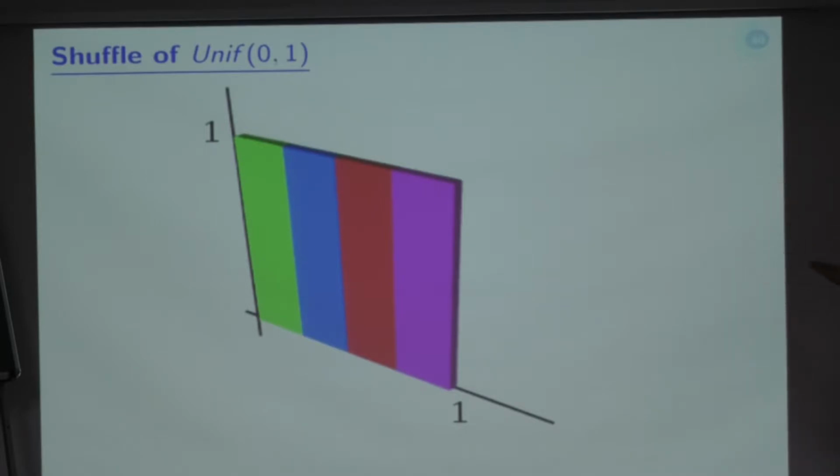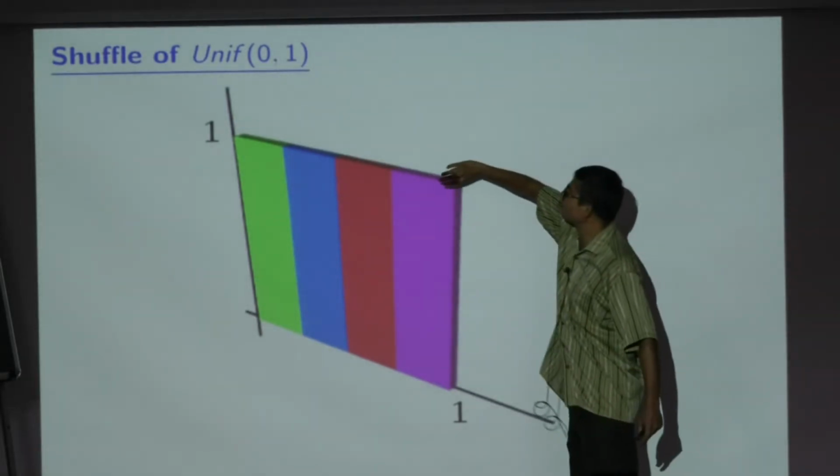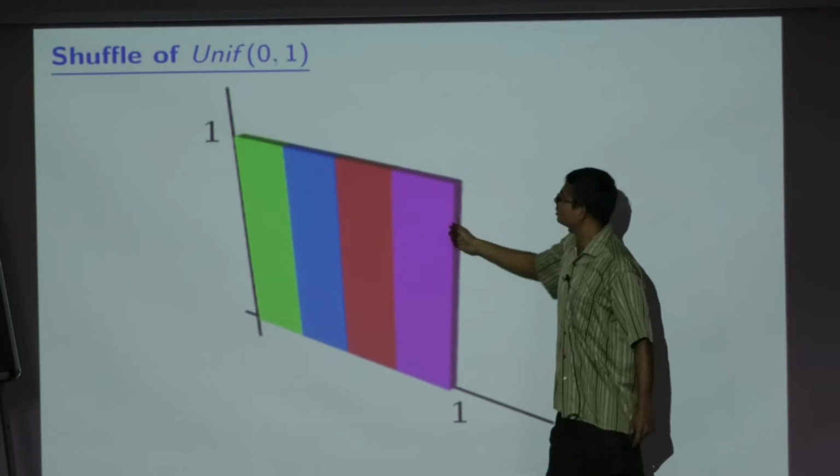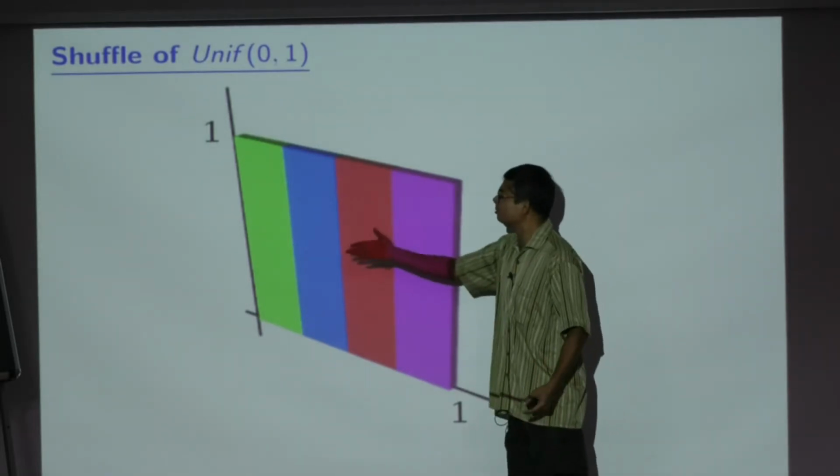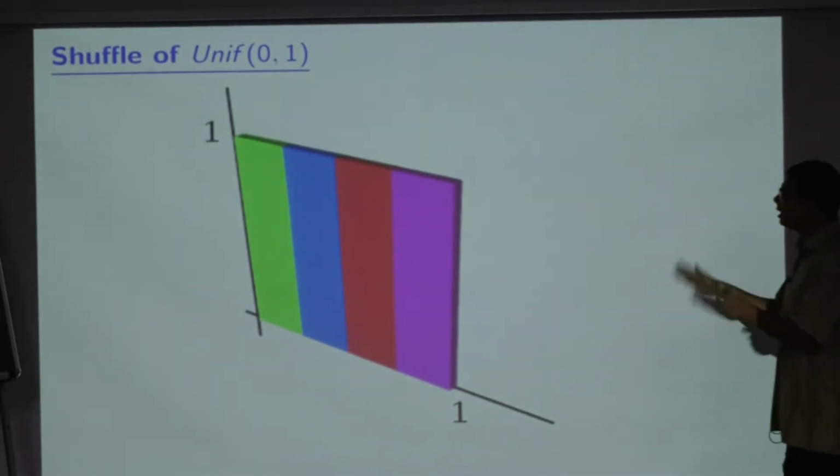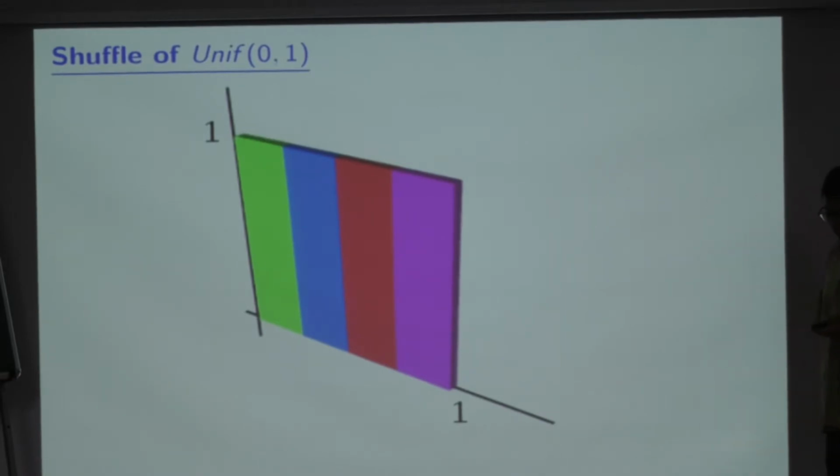There is no way you can distinguish this from the original density, because everything is the same. I can take this purple piece and just turn it around. I can swap any of these because all 4 pieces are identical.